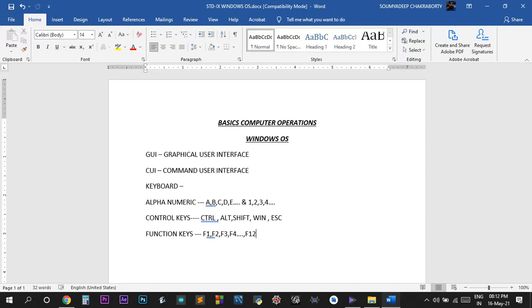Insert, delete, these keys are also function keys, okay. After F12 there are also more: insert, delete, print screen, scroll lock. These types of things are also function keys, okay. Next comes navigation keys.